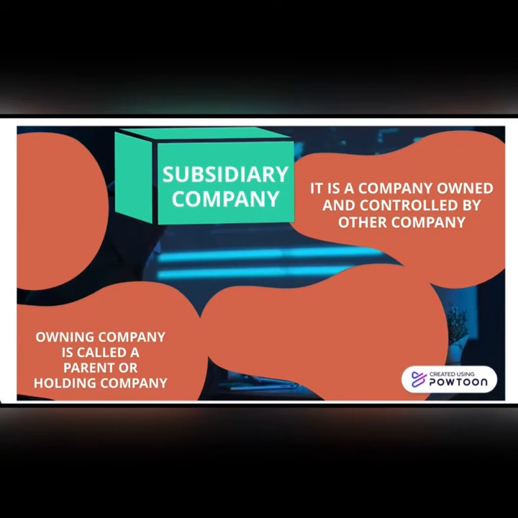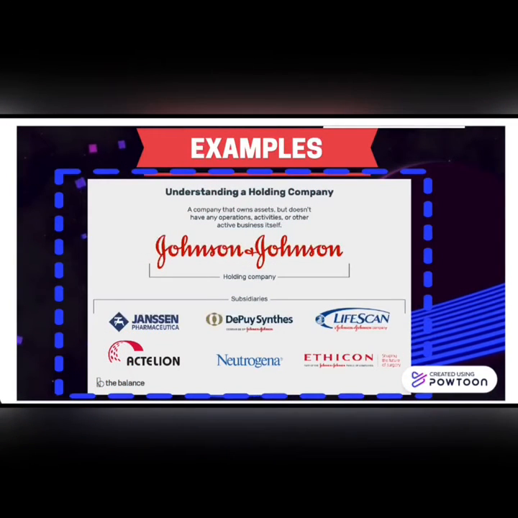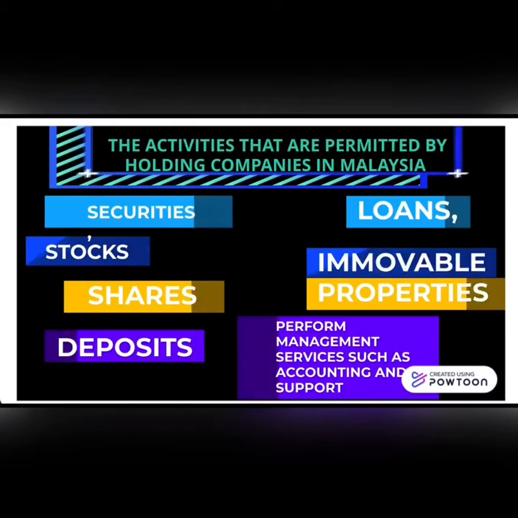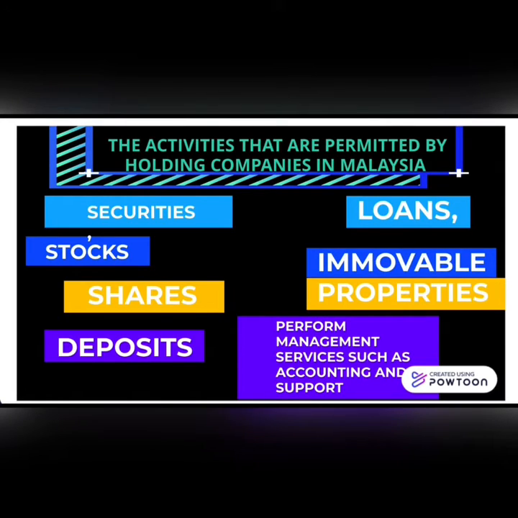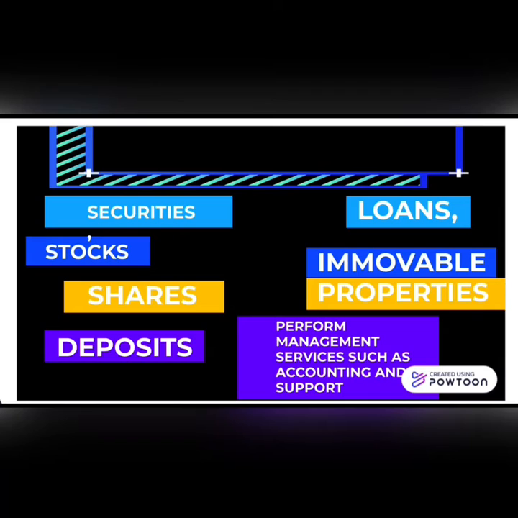A subsidiary company is a company owned and controlled by another company. The owning company is called a parent or holding company. This is an example of a holding company. The activities permitted for holding companies in Malaysia include securities, stocks, shares, deposits, loans, immovable properties, and performing management services such as accounting and support.